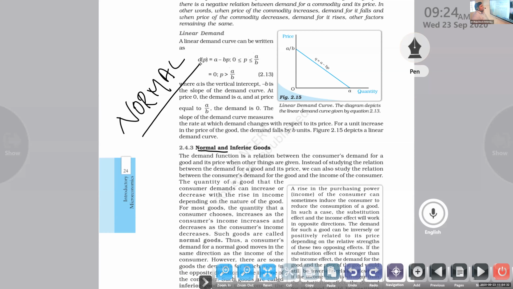We already discussed demand. When the price of the commodity increases, demand for that commodity will decrease.